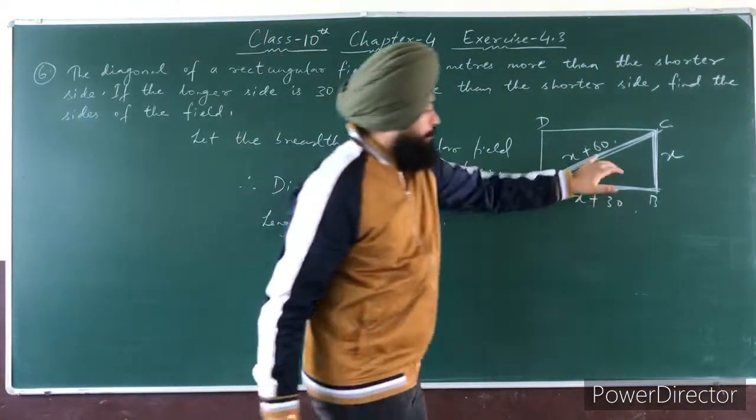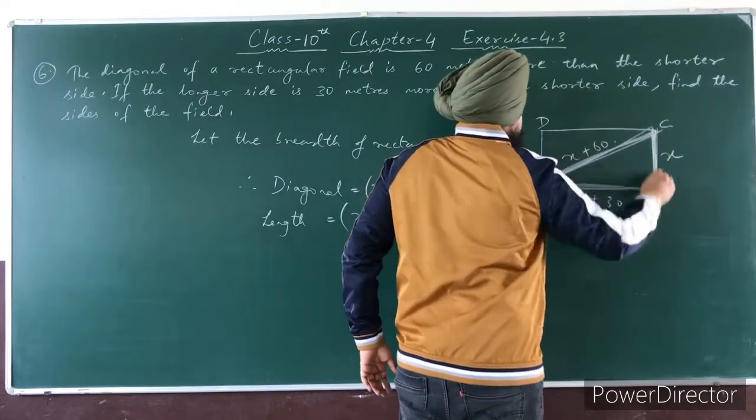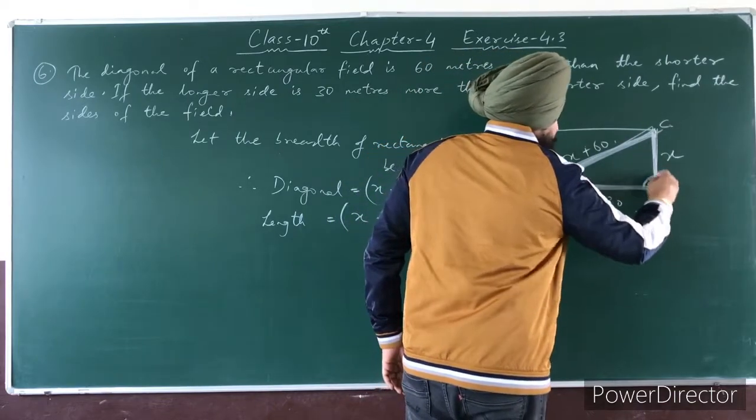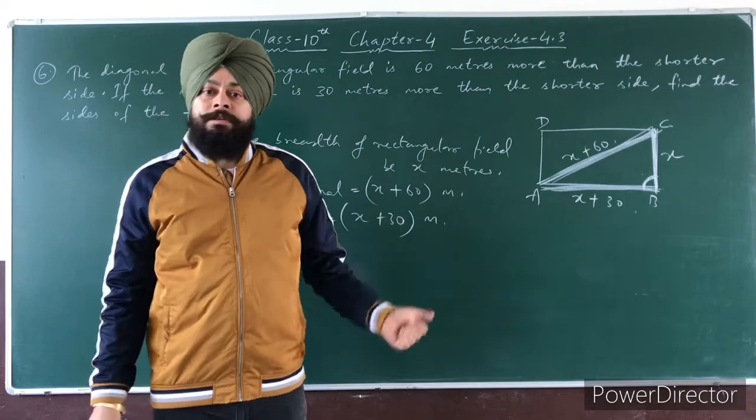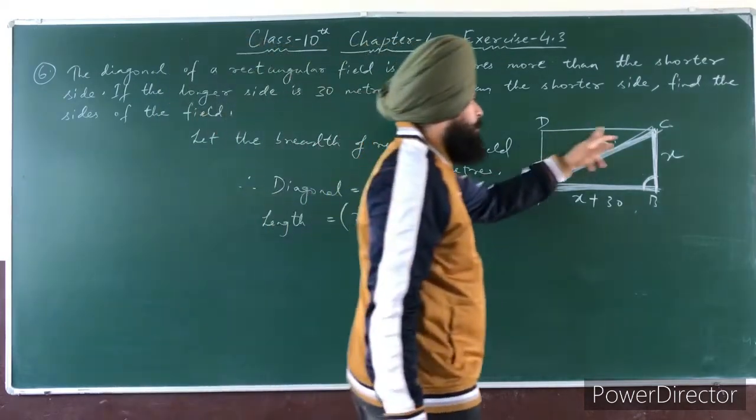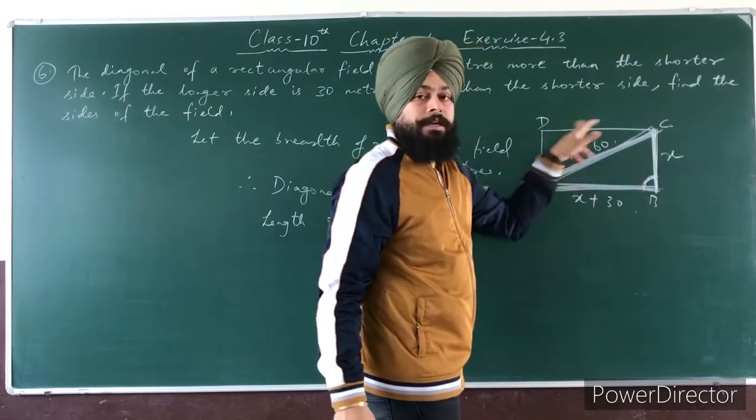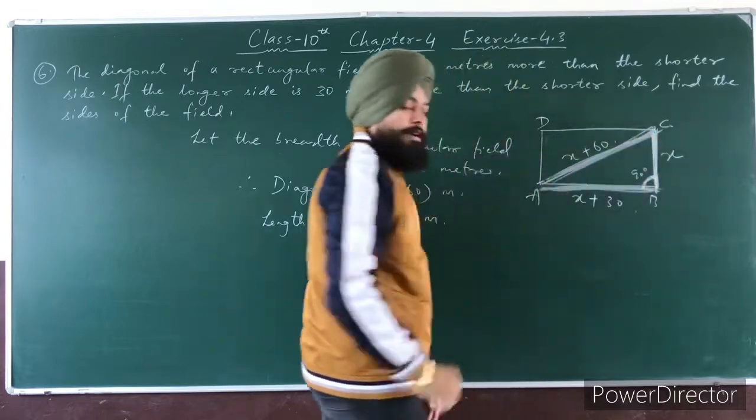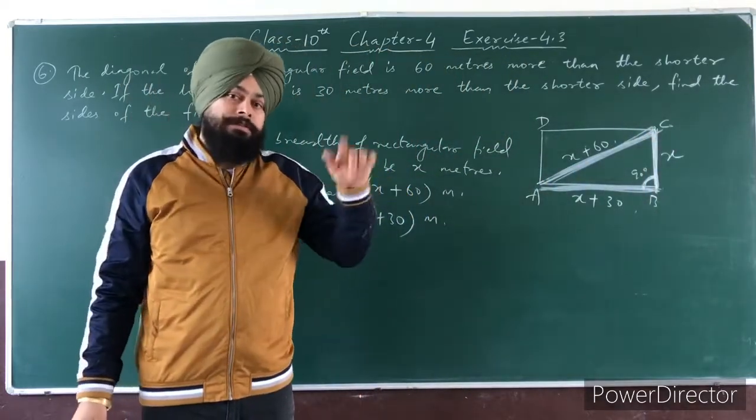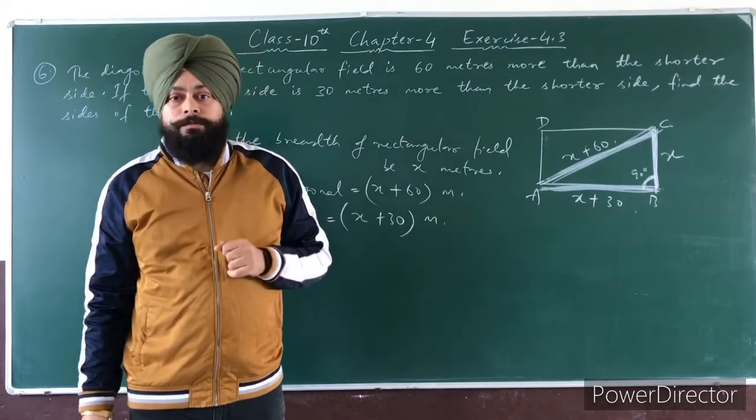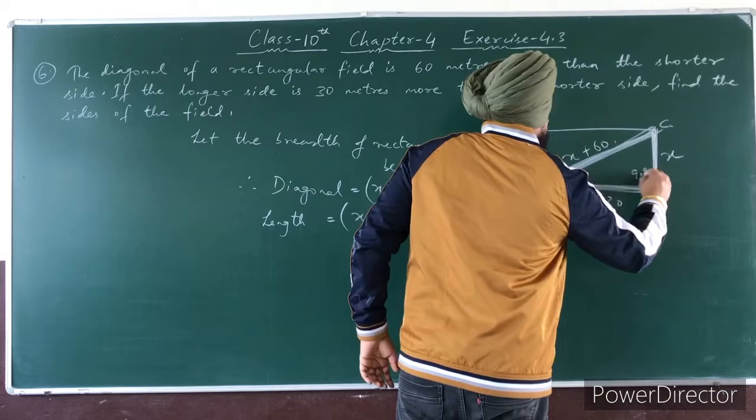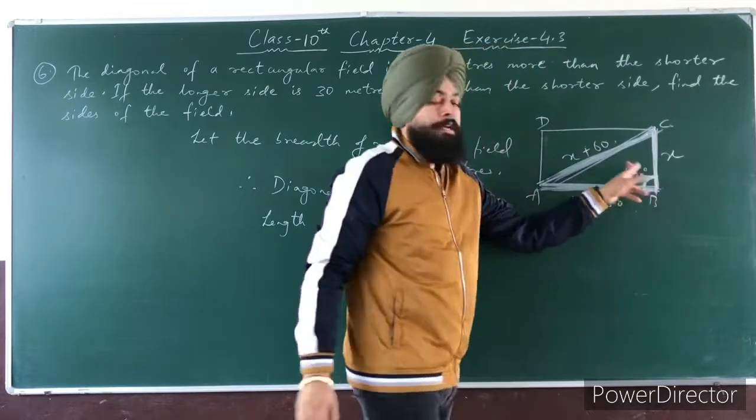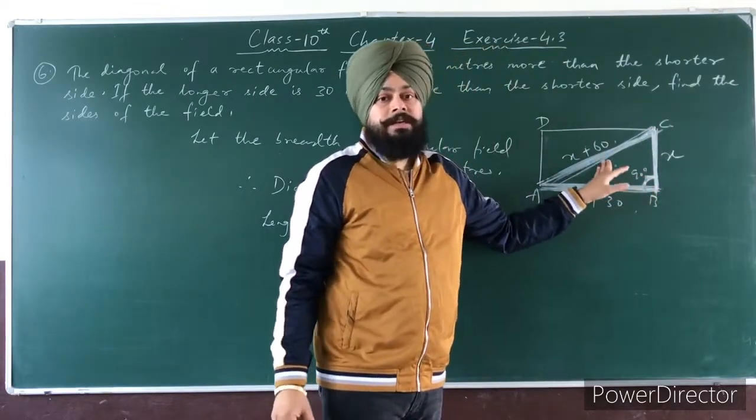So what can you observe here? This is x plus 30, this is x plus 60. What is the vertex angle of this rectangle? The vertex angle of a rectangle is always 90 degree. Clear? All the vertices of this rectangle are at 90 degree. So if this is 90 degree, then this ABC is a right angle triangle. And in a right angle triangle, we always apply Pythagoras theorem. This is taken as base, this is taken as height, and the side opposite to this right angle is taken as hypotenuse.